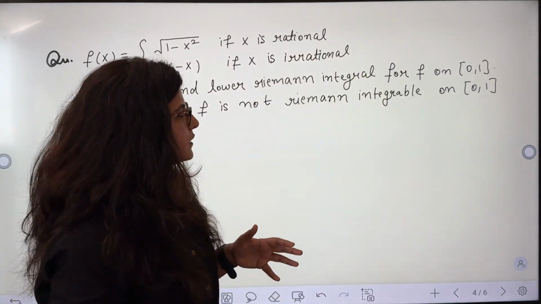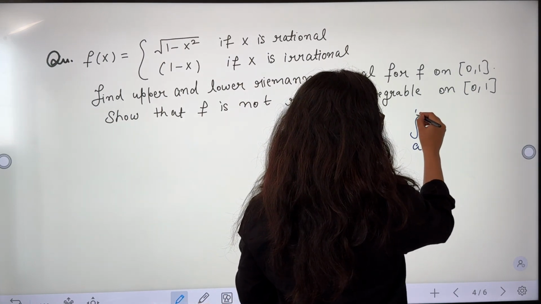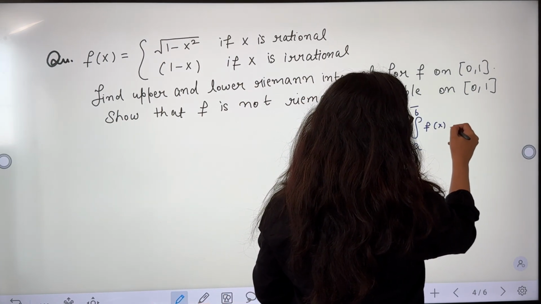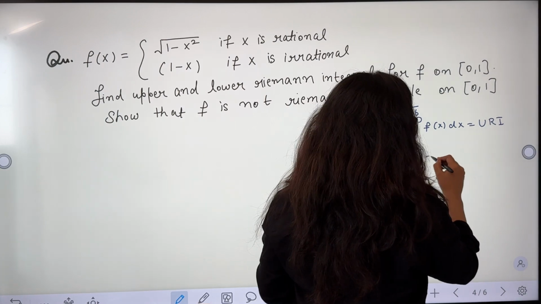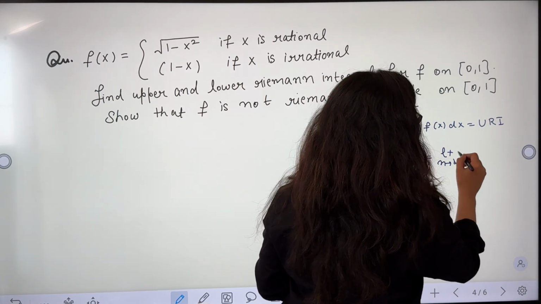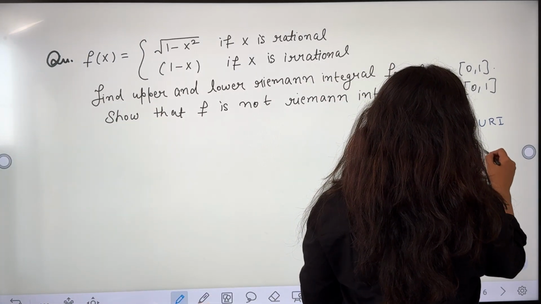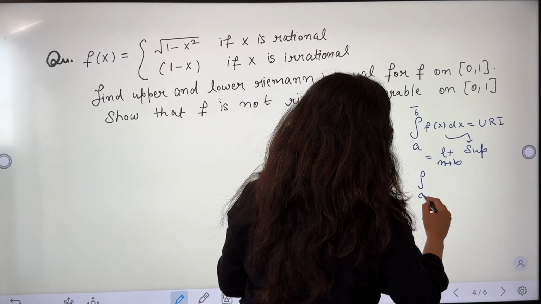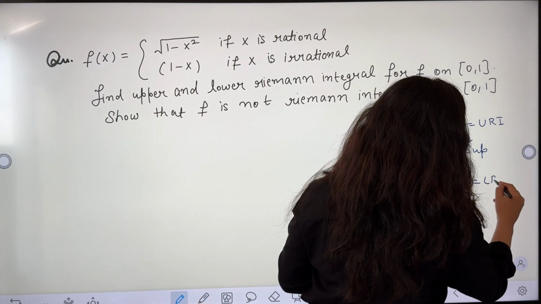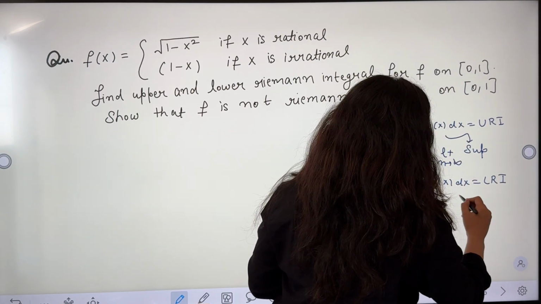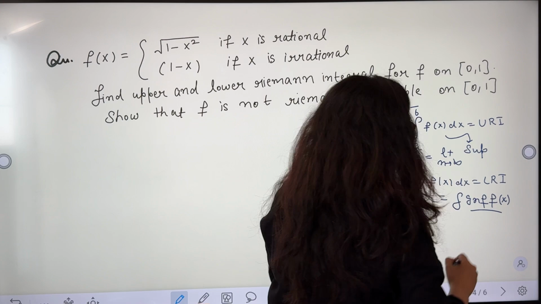Let me first tell you that the upper Riemann integral is equal to basically upper bar a to b f(x) dx. This is known as the upper Riemann integral. And how do we find it? We basically take the limit n tends to infinity, or we basically take the supremum. We basically take the supremum here. And in the lower Riemann integral, lower bar a to b f(x) dx, this is called the lower Riemann integral. In this, we take the infimum of f(x) on the same interval.